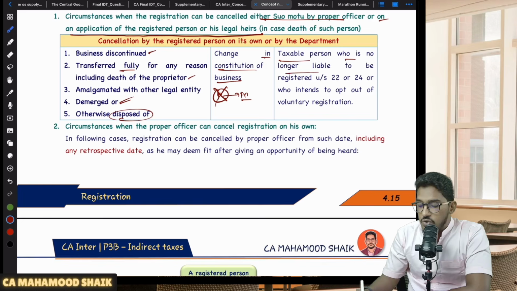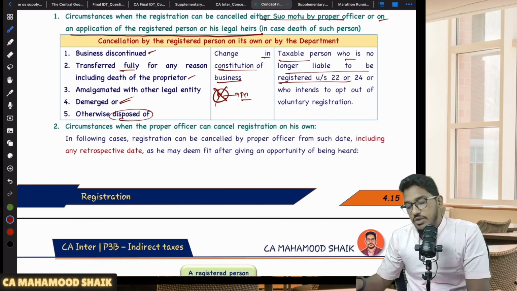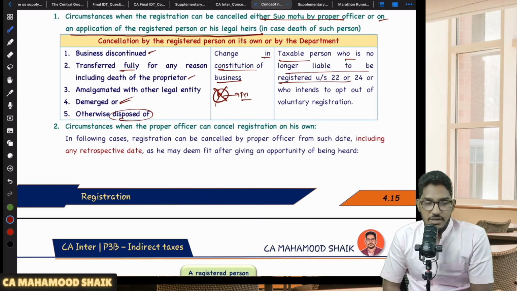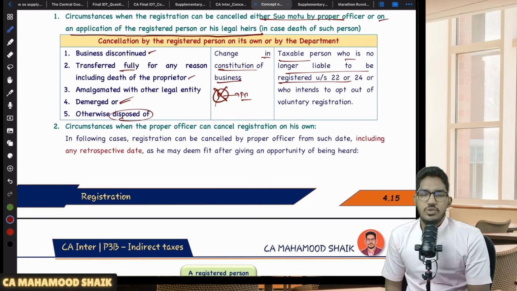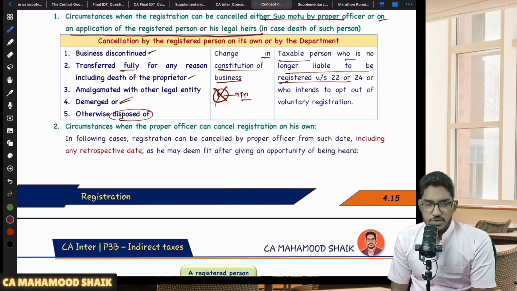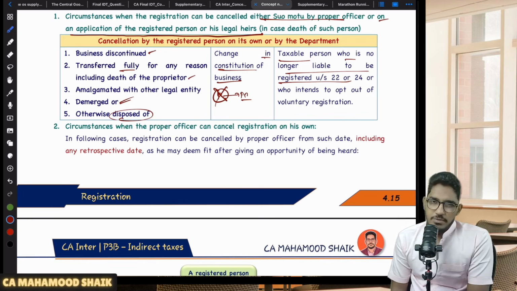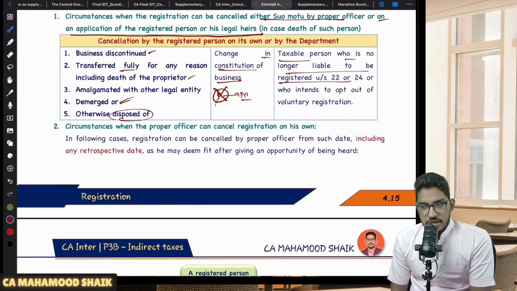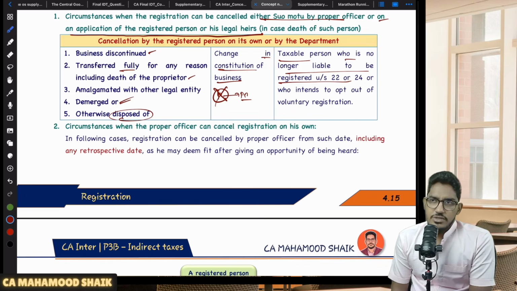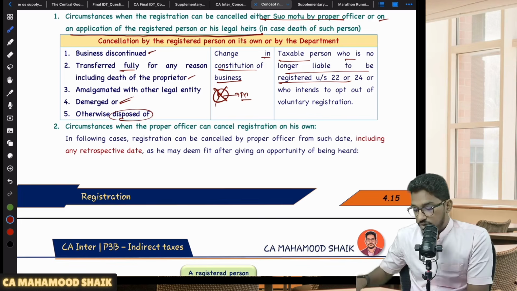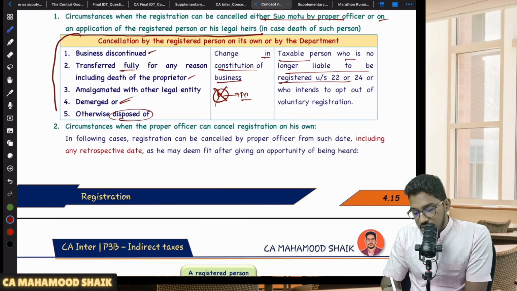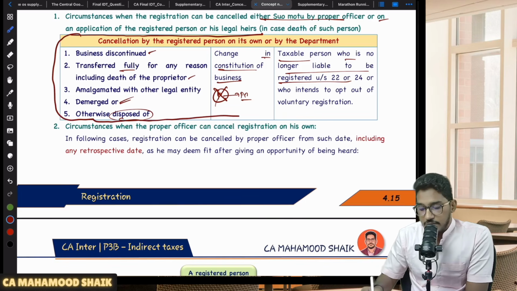And a taxable person who is no longer liable to be registered under section number 22 or 24, or who intends to opt out of voluntary registration. So if you decided that your aggregate turnover is not exceeding your applicable threshold limit, or you used to do some activities under section number 24 which made you liable for compulsory registration, but you no longer do it, that means you are no longer liable for registration either under section number 22 or section number 24. Then you can submit an application. Or if you have taken voluntary registration, now you have realized your mistake and want to cancel your registration, then also you can submit your application. So these are the circumstances where either the registered person himself or PO, any of them can proceed ahead and cancel the registration.